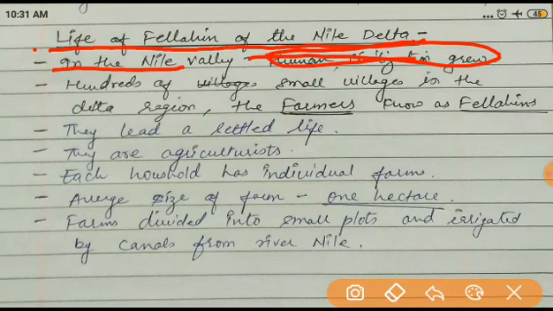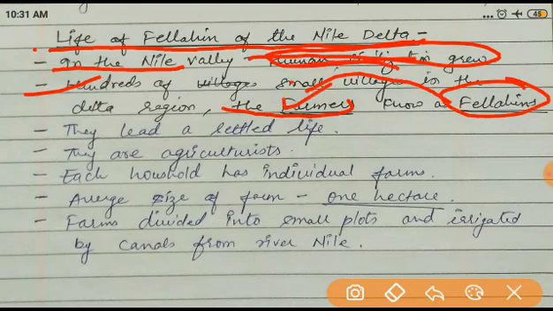There are hundreds of small villages in the delta region. Their farmers are called the Fellahin. So who are the Fellahin? Fellahin are basically the farmers living in small villages in the Nile Valley region. Just understand they are the farmers living in the small villages in the delta region, in the Nile Valley region.